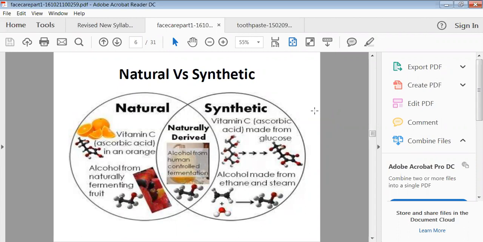You can use any one, but it will be better to choose the natural type of material like lemon or oranges. Okay, then